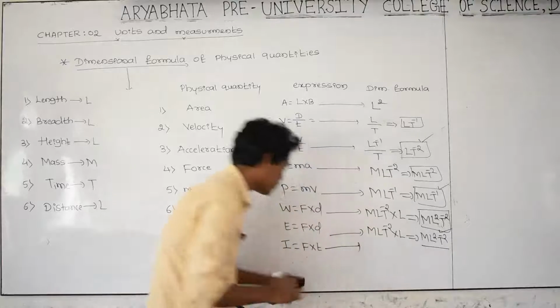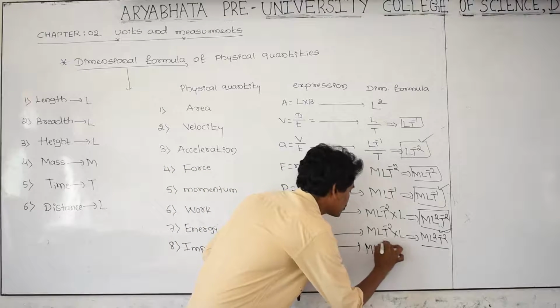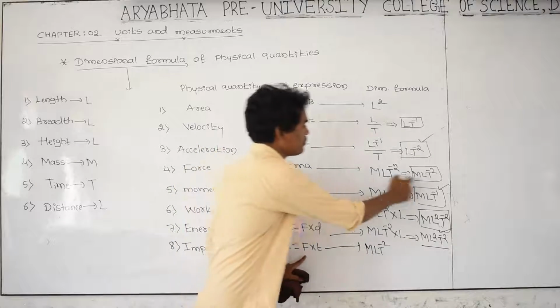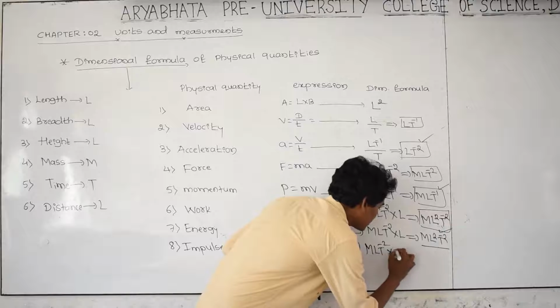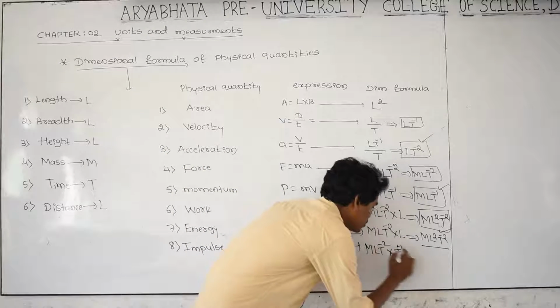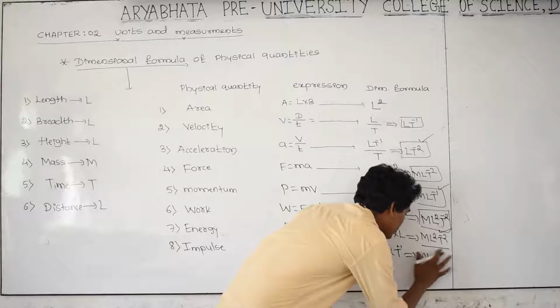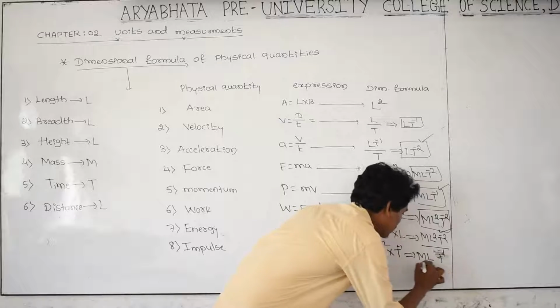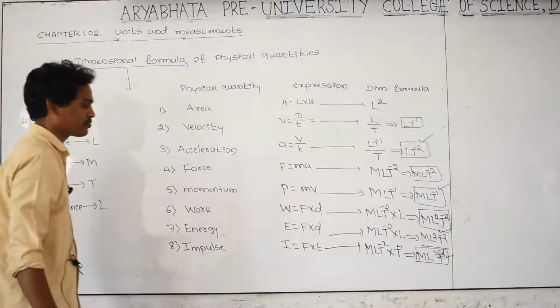What is the dimensional formula for force? That is M LT raised to minus 2, as you know very well. M LT raised to minus 2 into T, which is time, capital T. This is plus 1, this is minus 2. And what is here? M L T raised to minus 1. This is the dimensional formula for impulse.